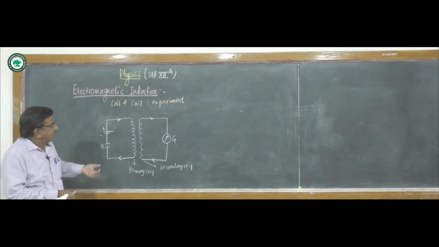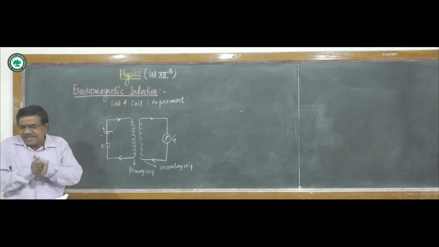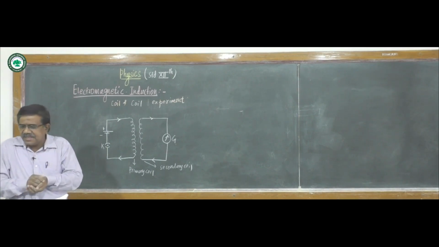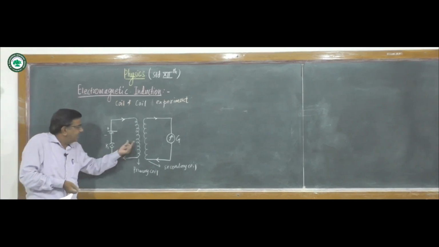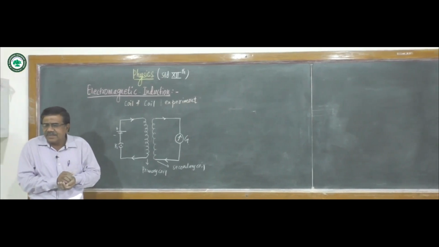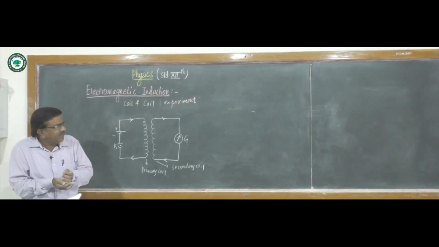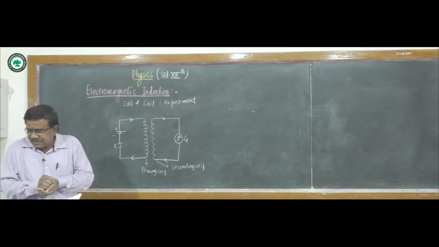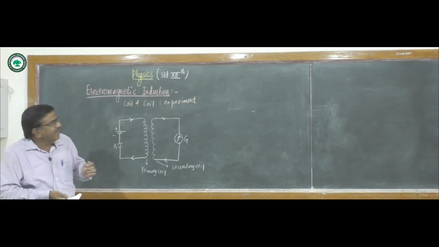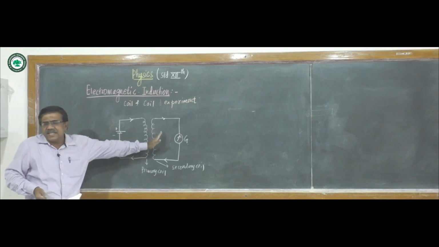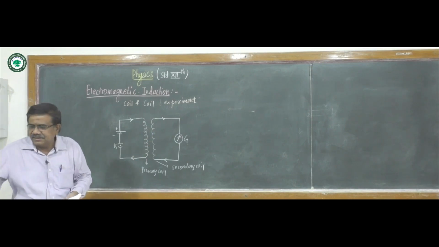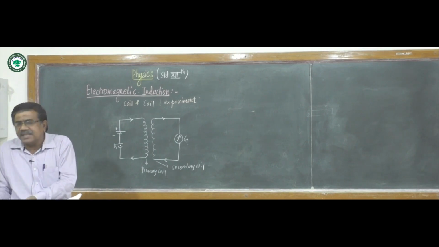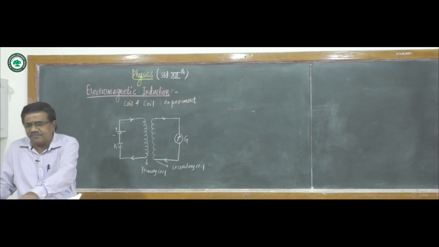It means change in magnetic flux inside the coil produces induced EMF in the coil. The direction of this induced EMF is reversed by increasing or decreasing the flux, that is, the magnetic flux.